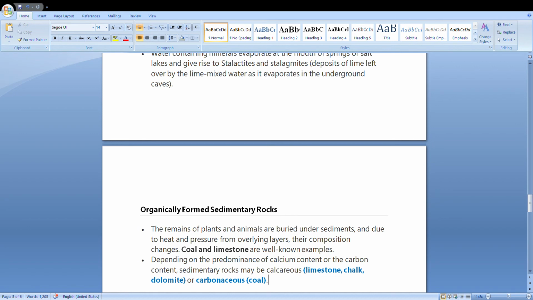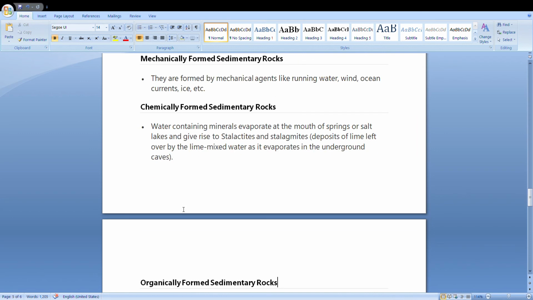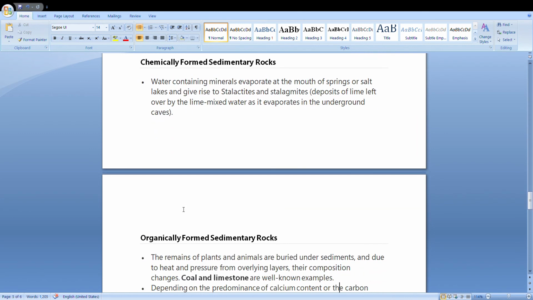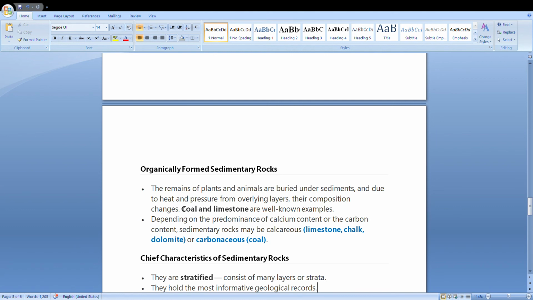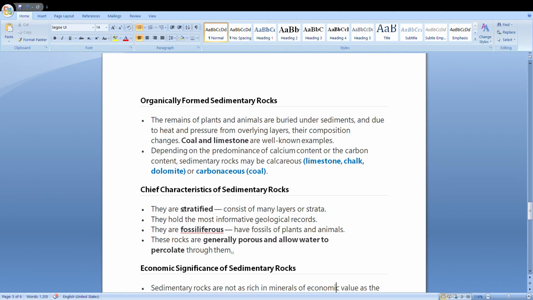So what are the three types of sedimentary rocks? Mechanically formed, in which there is breaking happening. So already existing rock or dust particle is broken and carried. In chemically formed, there is a solution of rainwater and already existing chemical inside the earth. Organically formed, when organic matter gets buried inside the earth, it gets deposited to form organically formed sedimentary rock.